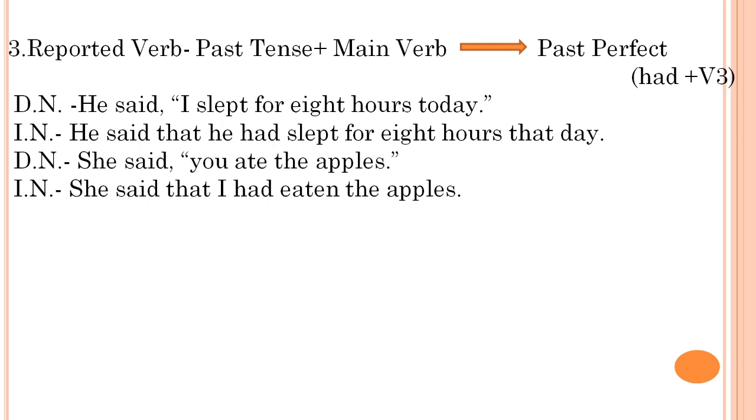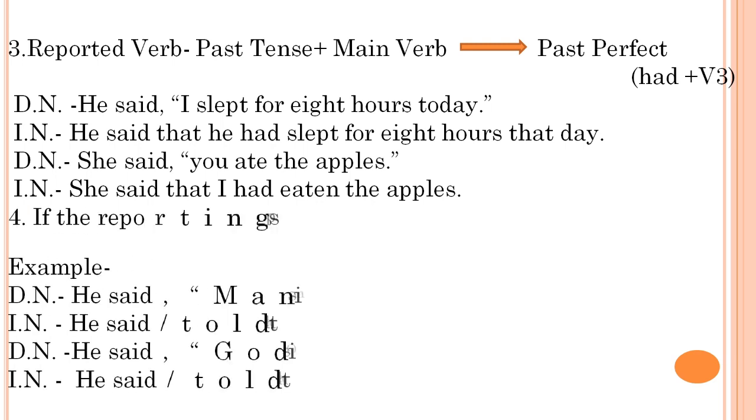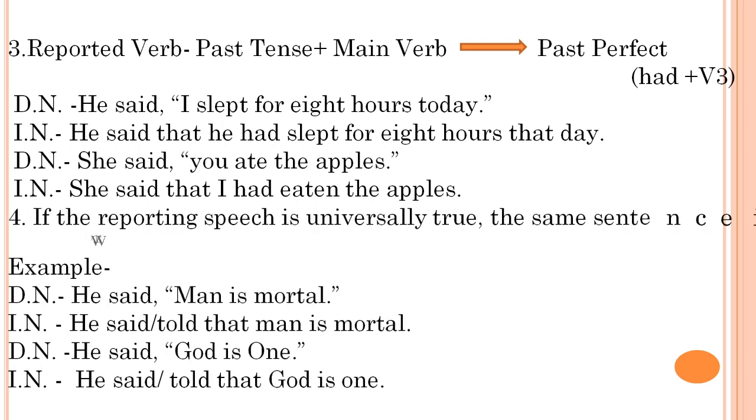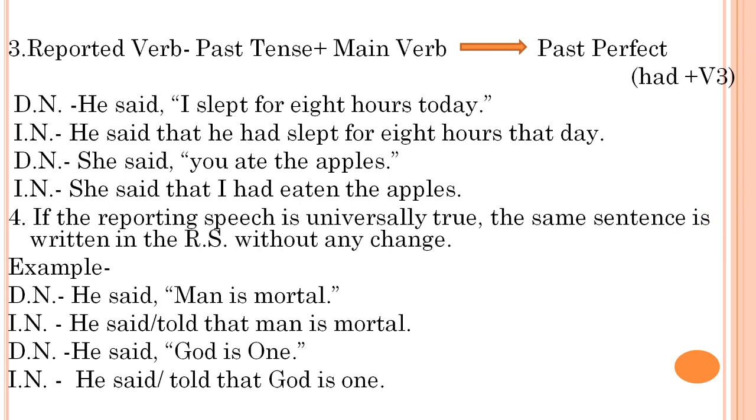Then the fourth rule, which is the final rule for today: if the reported speech is universally true, the same sentence is written in the reported speech without any change. Examples are: he said, "Man is mortal." He said that man is mortal, or he told that man is mortal. He said, "God is one." He said or told that God is one.